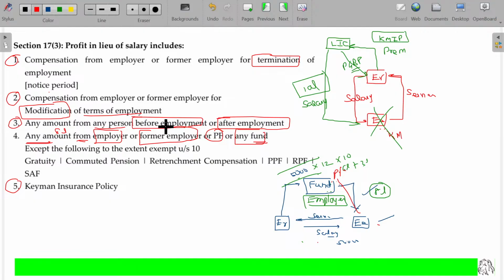By the time, there is no employer-employee relationship, there is no employer. 10 years later, there is no longer any employer-employee relationship, right? So automatically, any accumulated fund or amount deposited later on can be used for settling this amount. That will also be considered as profit in lieu of salary.